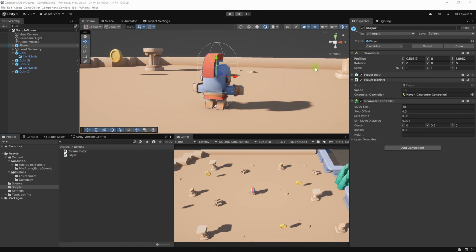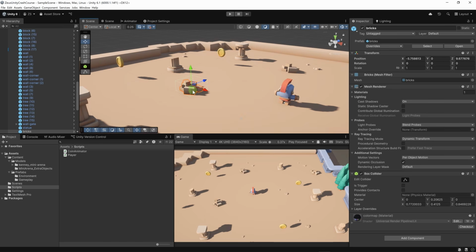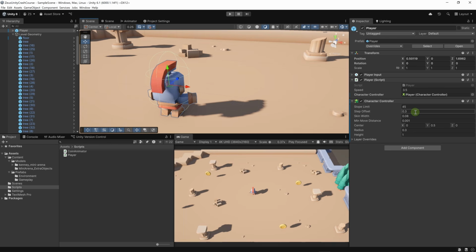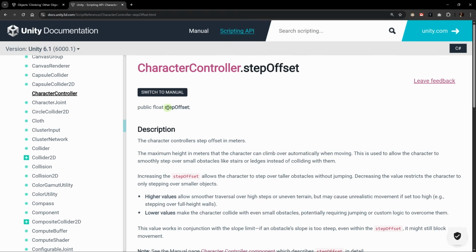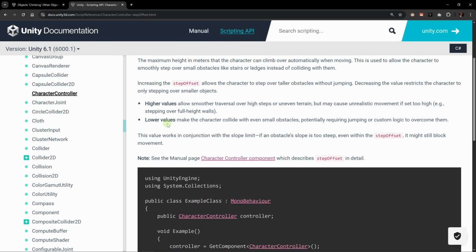What we can do here to solve the issue and prevent our character from climbing over obstacles is either playing with the values here. Let's play with the step offset, or we can simply have our colliders be very tall on our objects. Let's start by trying the step offset. We have a step offset of 0.3. In the Unity documentation, the step offset is the maximum height in meters that the character can climb over automatically when moving. And here it says that lower values make the character collide with even small obstacles, potentially requiring jumping or custom logic to overcome them. This is exactly what we want.